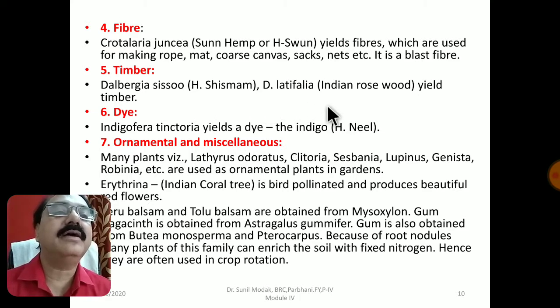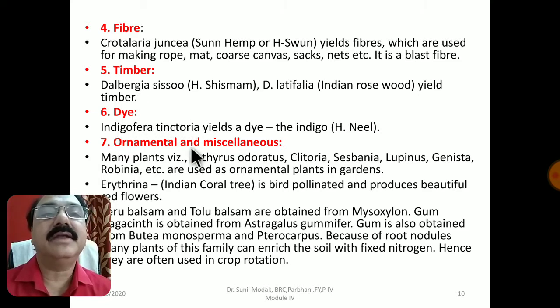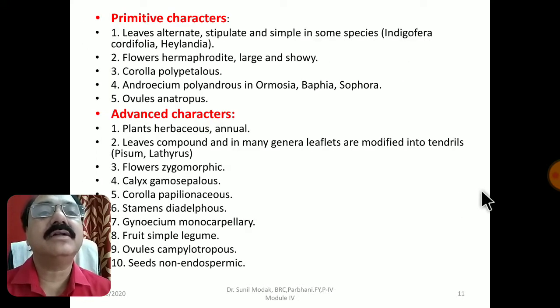Then latifolia, Indian rosewood, they yield timber. Indigofera tinctoria, जिसको हम नील कहते हैं, belongs to this particular family. Then there are many ornamental and miscellaneous plants like Lathyrus odoratus, Clitoria, Sesbania, Lupinus, Erythrina, the Indian coral tree what we call. So there are many other plants which have a lot of ornamental value, and therefore they are grown in the gardens.